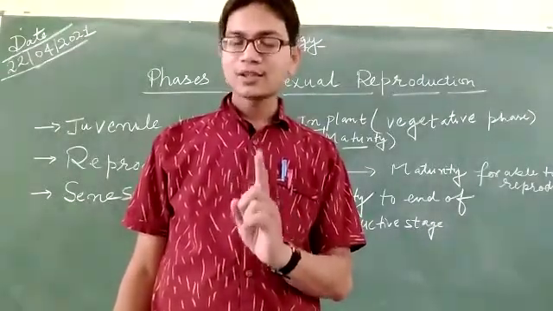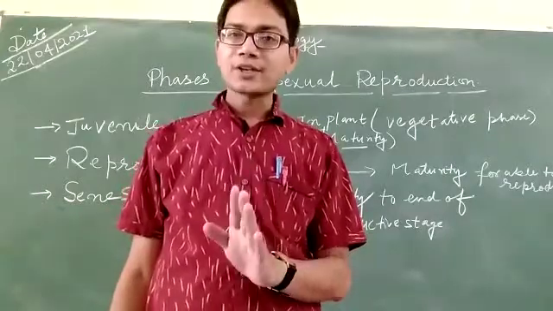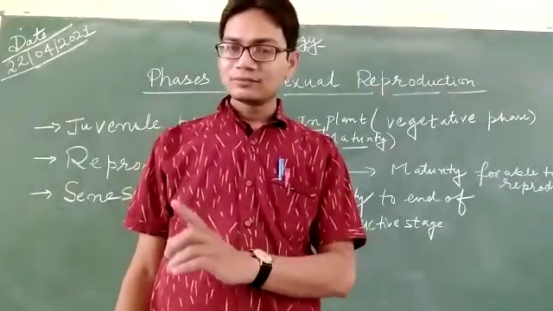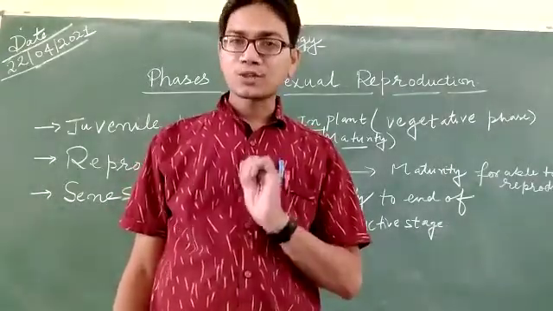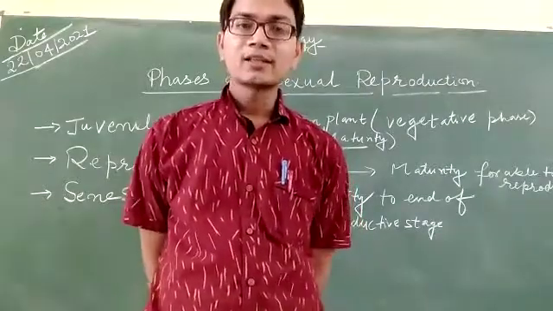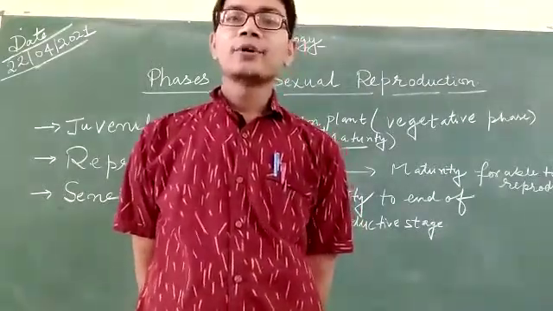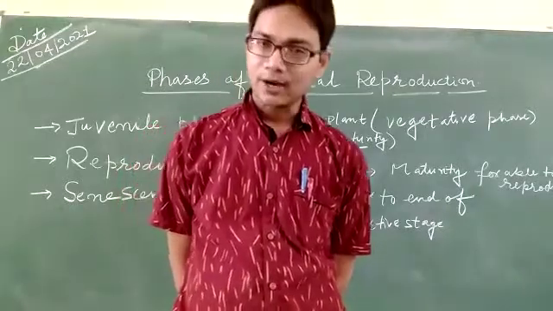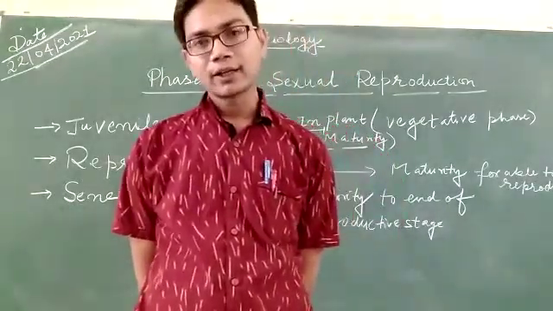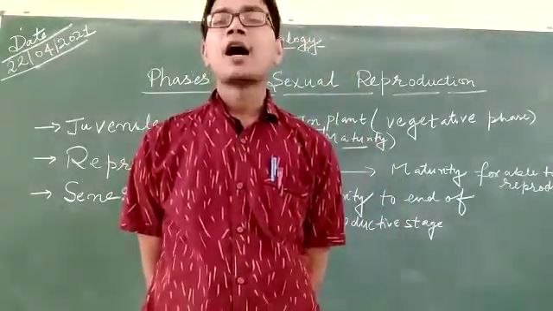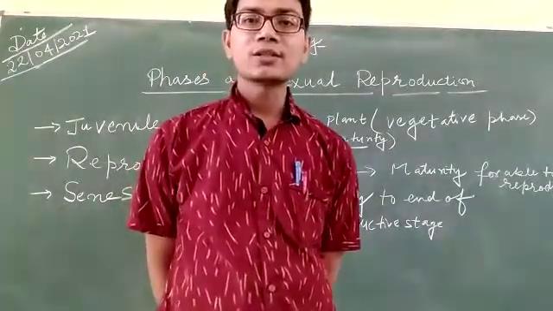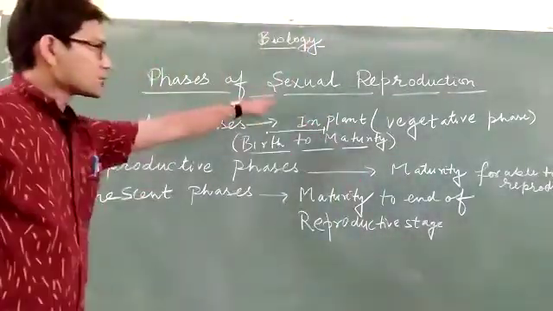In asexual reproduction, there is no gamete transfer, but there is gamete transfer in sexual reproduction. Lastly, and most importantly, asexual reproduction takes place only through mitosis, but here both mitosis and meiosis take place. After that, what are the phases which take place in sexual reproduction?